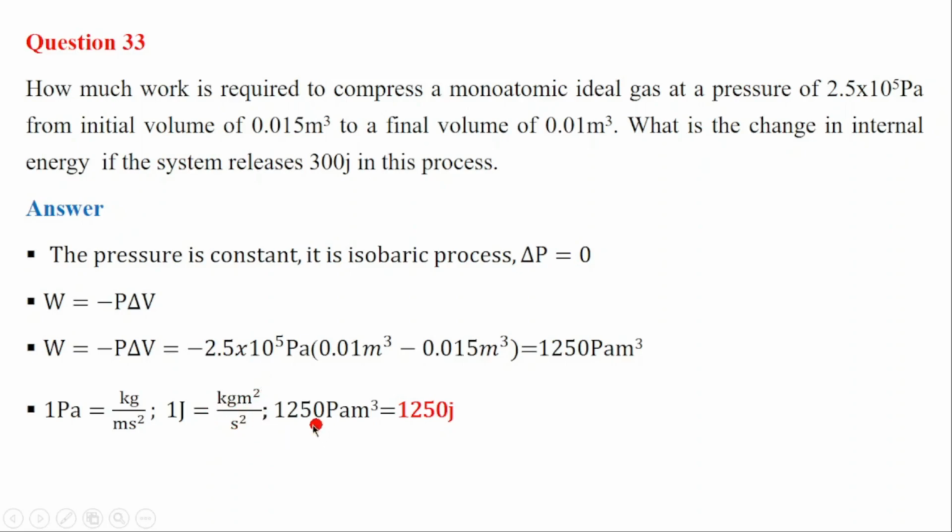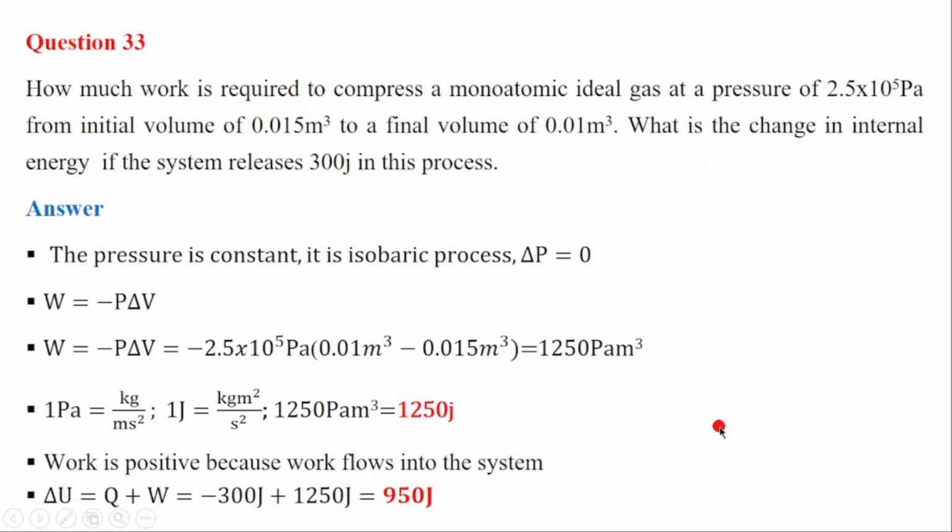So that means 1250 Pascal meter cube will be equal to 1250 joule as work. The work is positive because work flows into the system. We are compressing the system, so the work is done from the surroundings on the system. The work done should be positive.